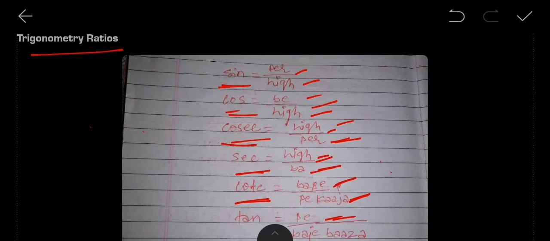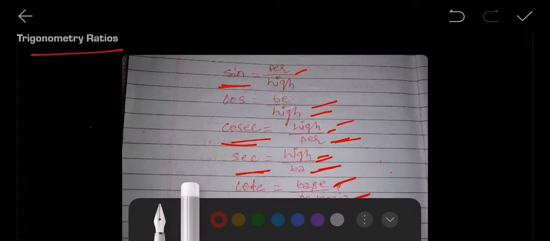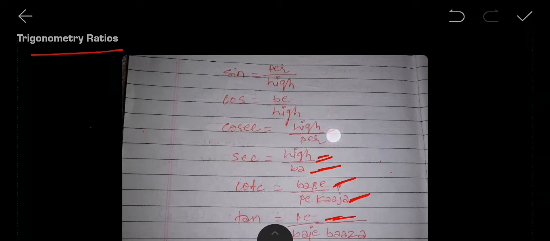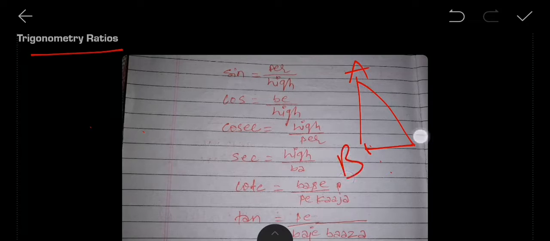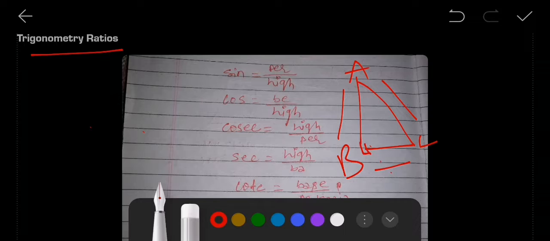This trigonometry is all about the right angle triangle. In trigonometry, with what we are learning at your level, it is all about the right angle triangle. Suppose A, B, C. In a right angle triangle there are three sides, this one, this and this, and only one name is fixed, which is the longest side. It is called the hypotenuse, capital H.